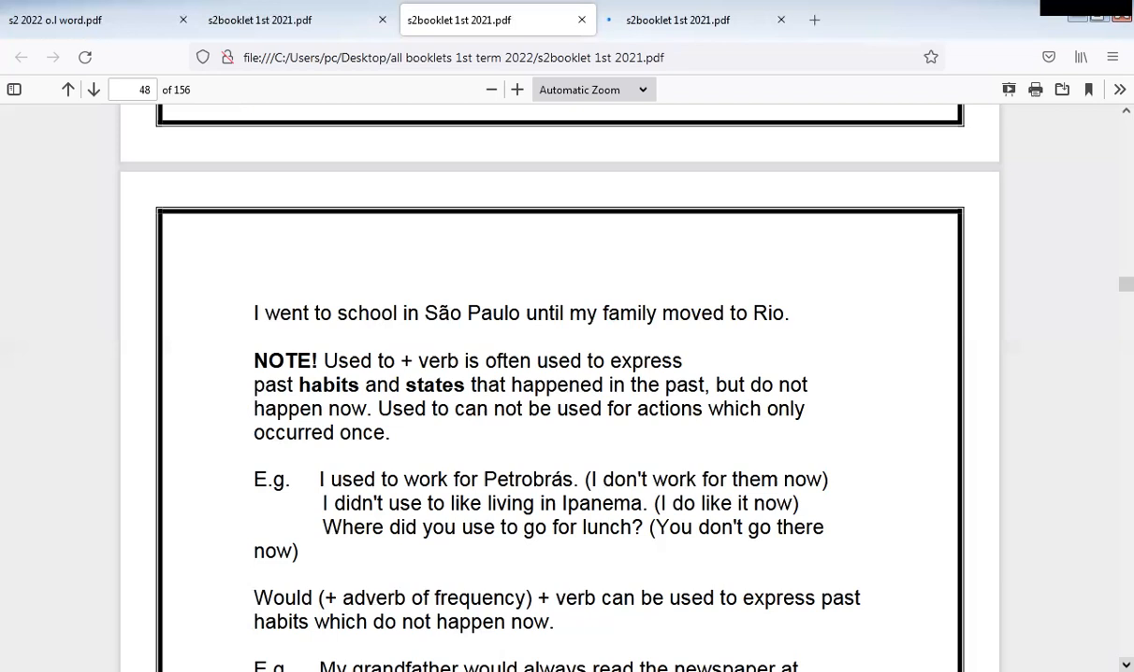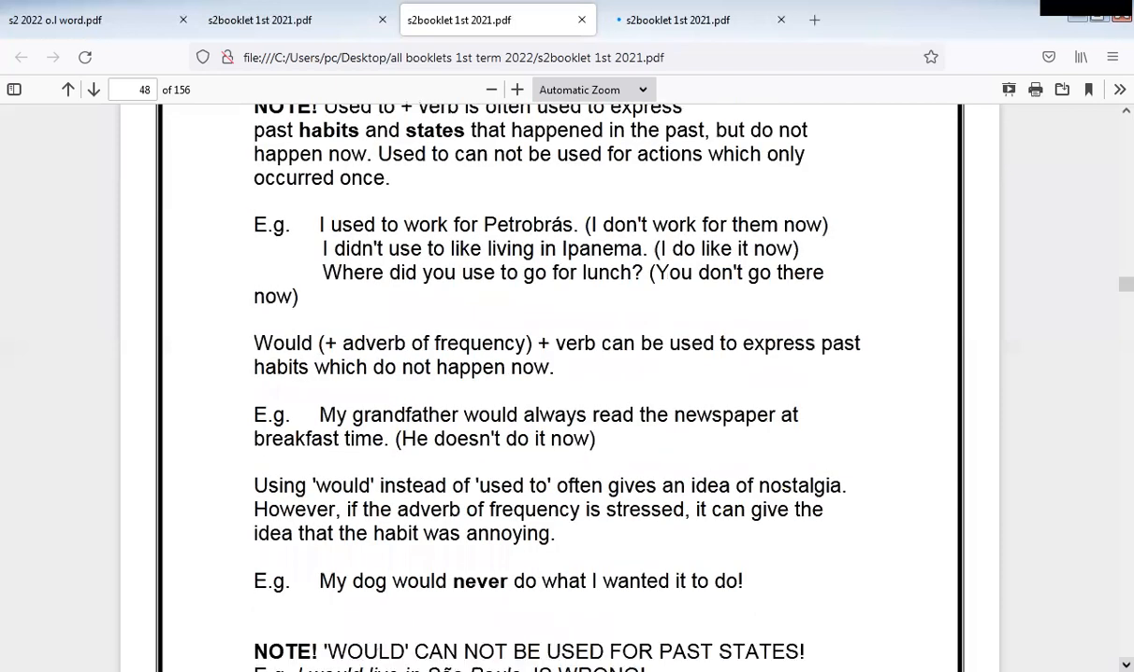Where did you used to go for lunch? You don't go there now. So we ask in the past. Where did you use? So the question is in the past. Would plus adverb of frequency plus verb can be used to express past habits which don't happen now. So we use used to and would to express past habits which don't happen now.